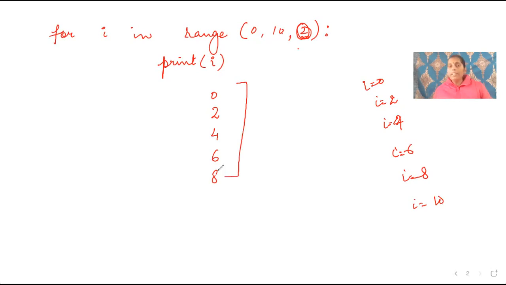Or if I tell you to print all the even numbers from a particular number, from 20 to 40, so what will you do? You will put the range as 20 to 40 and increment it by 2. Correct? Okay, now the next program. Let us suppose I tell you to print all the numbers in reverse order using a for loop. What will you do?